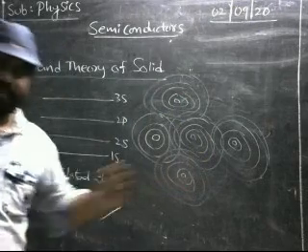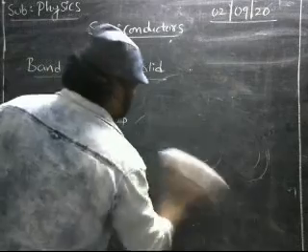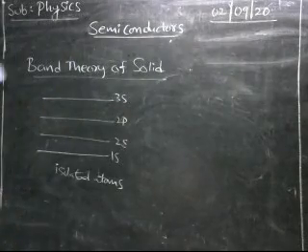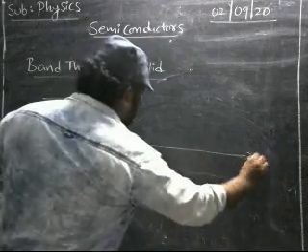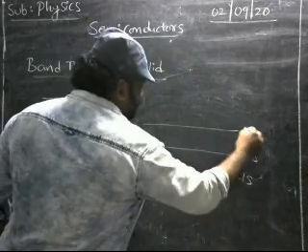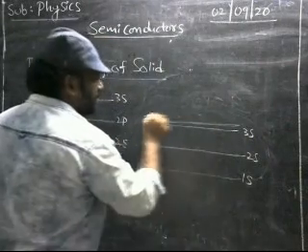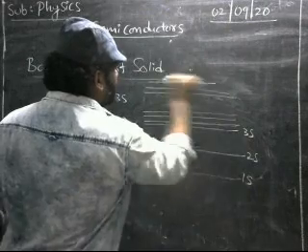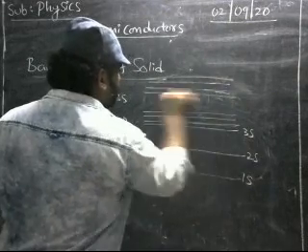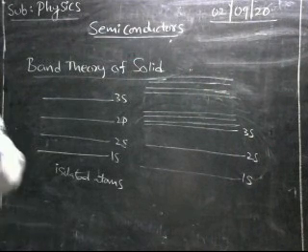What happens when they overlap? In the outermost orbits, the energy levels can split into further energy levels due to the overlapping of energies.